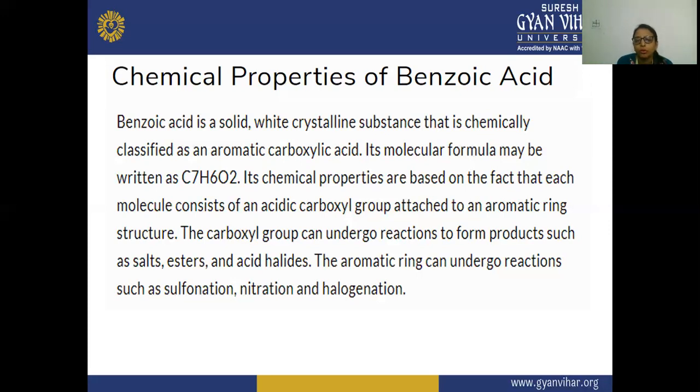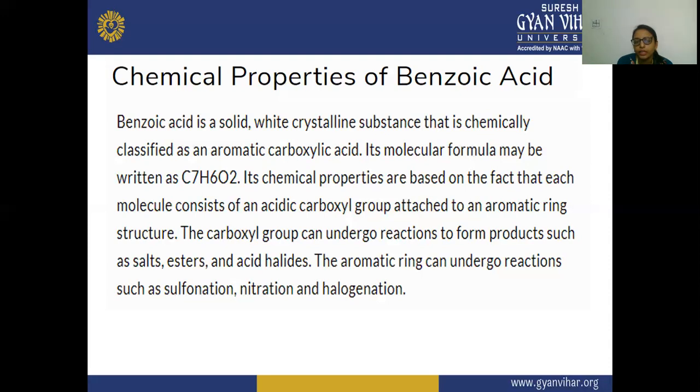The carboxylic group can undergo reactions to form products such as salts, esters, and acid halides.